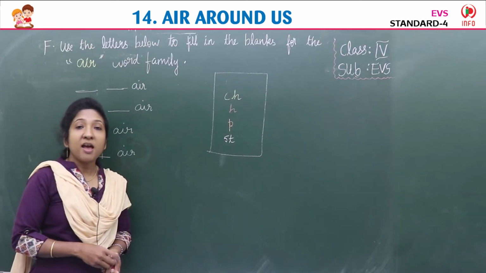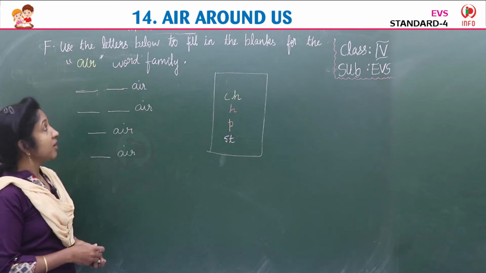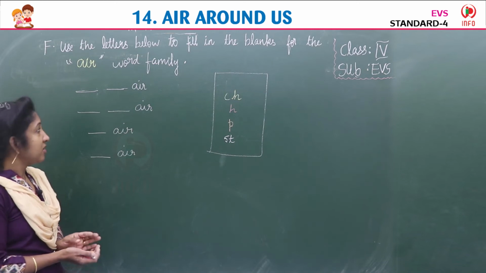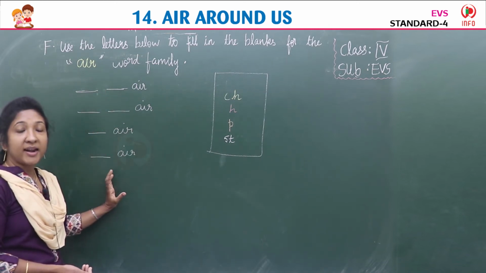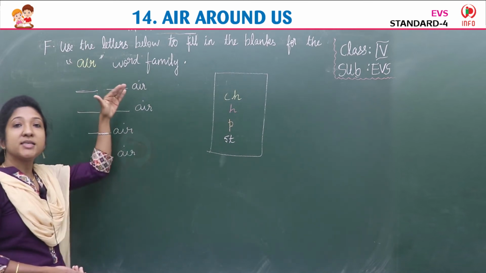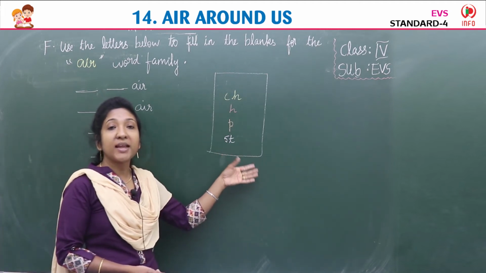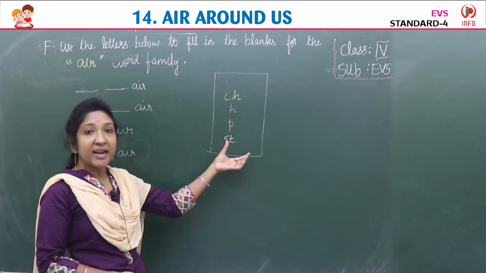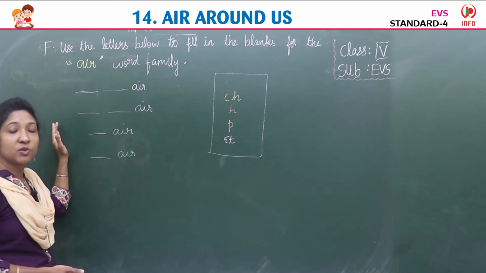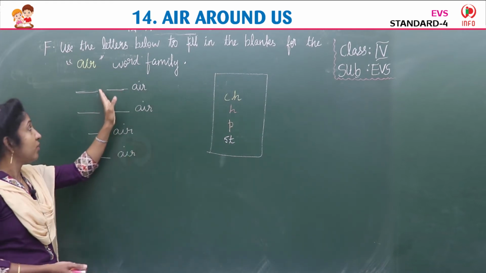Children, our next exercise is exercise F. Use the letters below to fill in the blanks for the air word family. Below they have given some words related to air, or we can say air word family. All words end with air, and here they have given a box with some letters. So choose the correct letter and fill in the blanks. Beside the blanks, pictures are given. You have to see the pictures, then select the word and write it here.